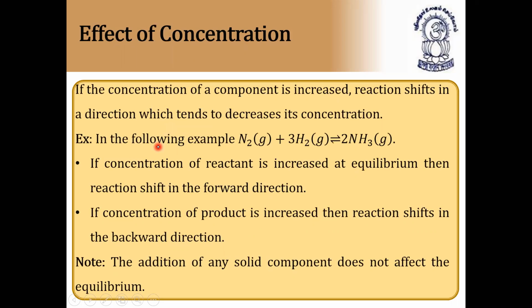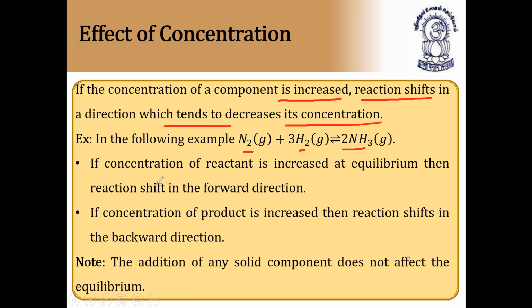Now we'll see the application of Le Chatelier's principle. How can we change a system? By the effect of concentration, temperature, pressure, and volume. If the concentration of a component, either reactant or product, is increased, the reaction shifts in the direction which tends to decrease its concentration. In the following example, nitrogen and hydrogen combine to form ammonia.